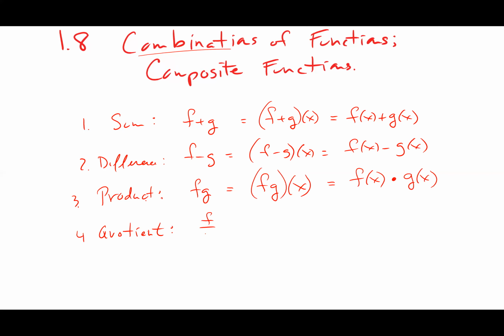All right, and then we go like this. Just f divided by g is how we write it. We can write it as f divided by g with the variable declared, which is x, or we can write it as just the division between the two. The only thing that we've got to keep in mind is that g of x cannot be 0, or else that's not cool, because then we have to divide by 0.